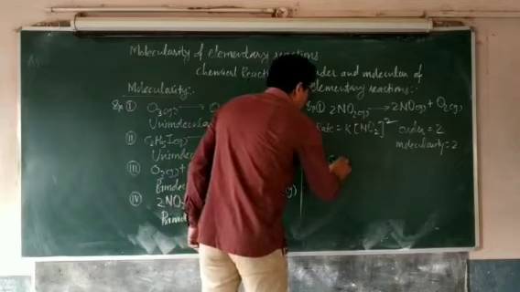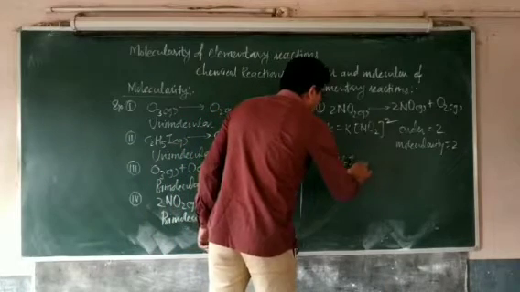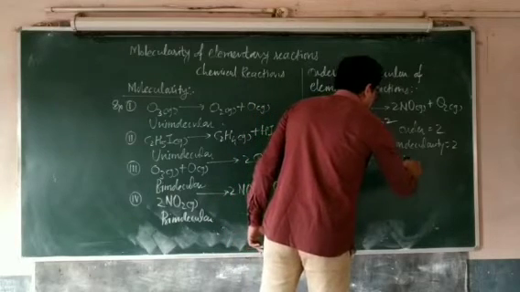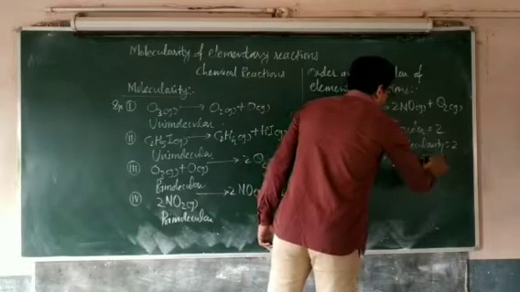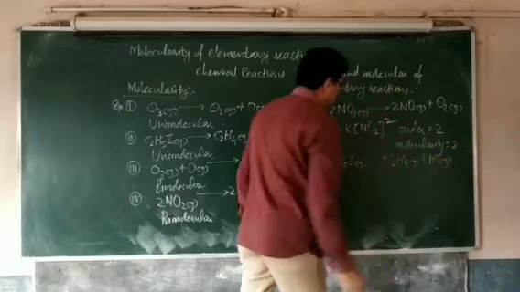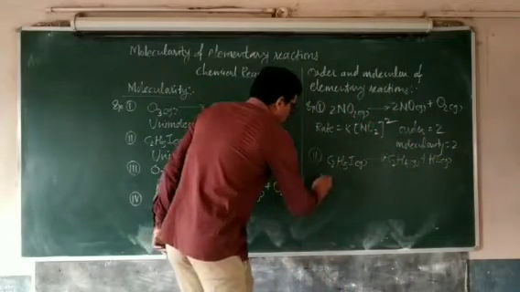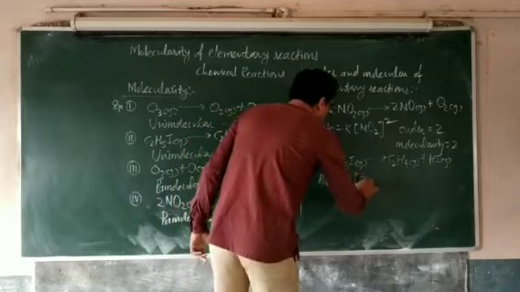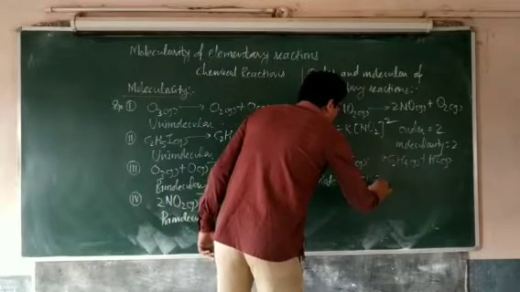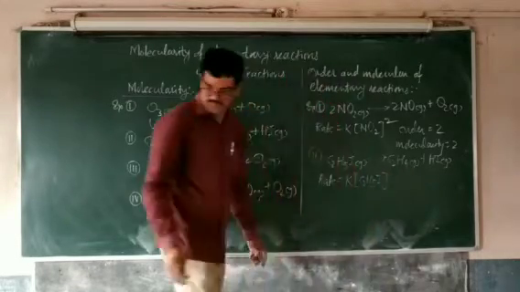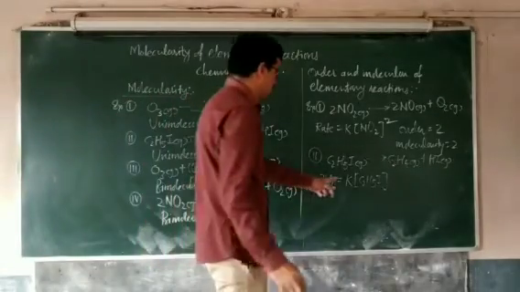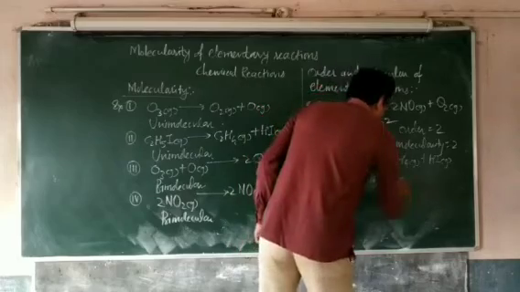In the reaction C2H5I gaseous to give C2H4 gas and HI gas, the rate law of the reaction is found to be rate equal to K into the molar concentration of ethyl iodide. Here, from the rate law, you can decide the order of the reaction.